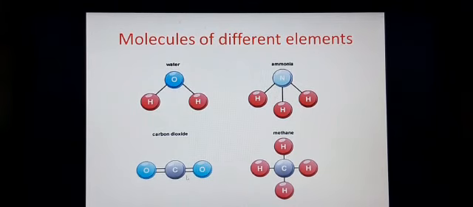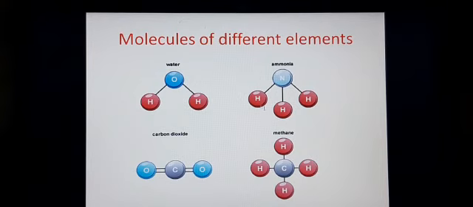If you come to the next one, a carbon atom is there, and 2 oxygen atoms are present here to form CO2, which is the formula for carbon dioxide. In the same way, we have 1 carbon atom and 4 hydrogen atoms to form methane, that is CH4.